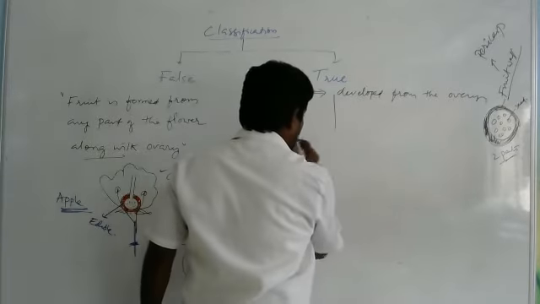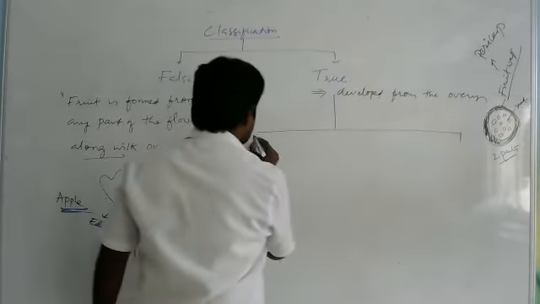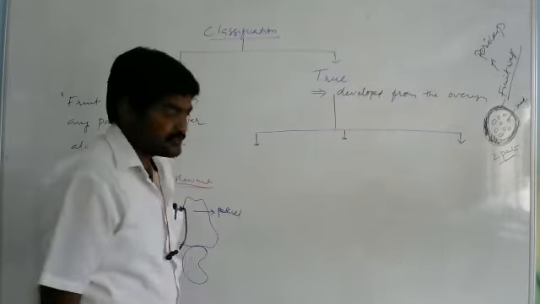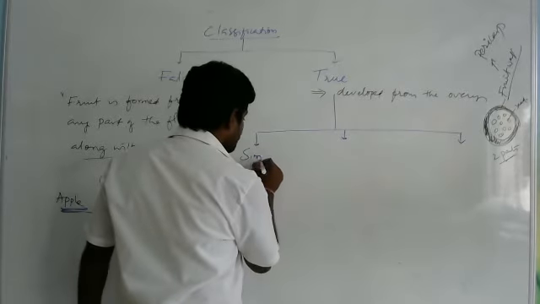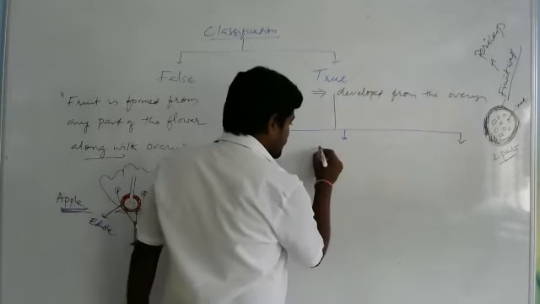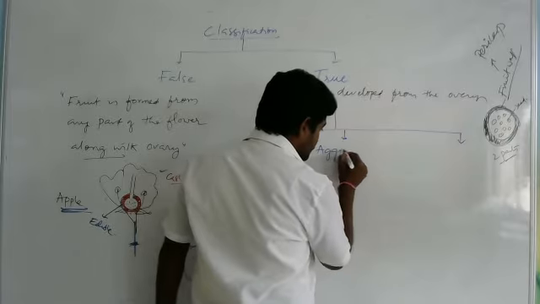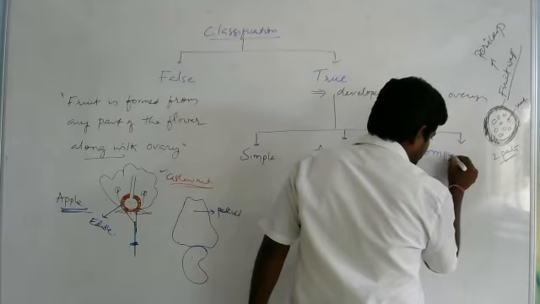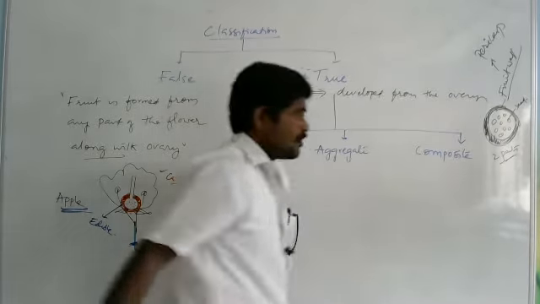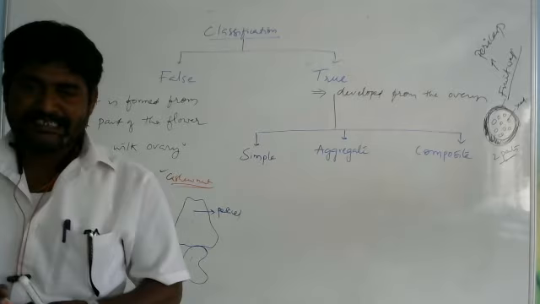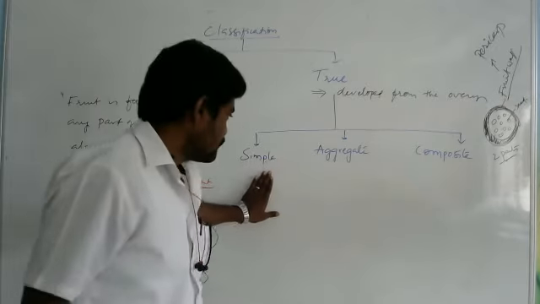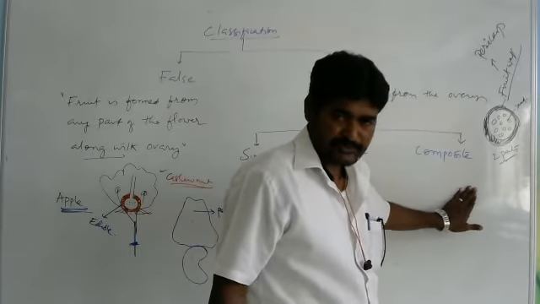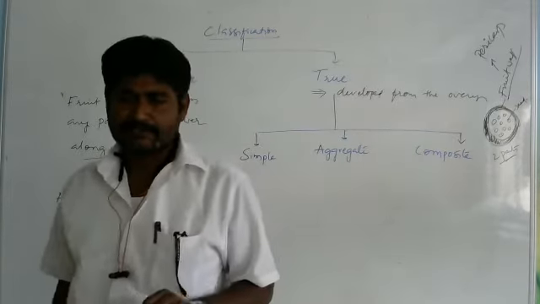So here the true fruits are of three types. How many types? Three types. So first one is simple fruits. Second one is aggregate fruits, and third one is composite fruits. How many types of true fruits are there? Three types. What are they? Simple fruits, aggregate fruits, and composite fruits. Okay. So now let us discuss.